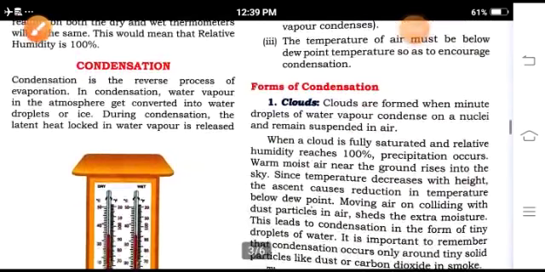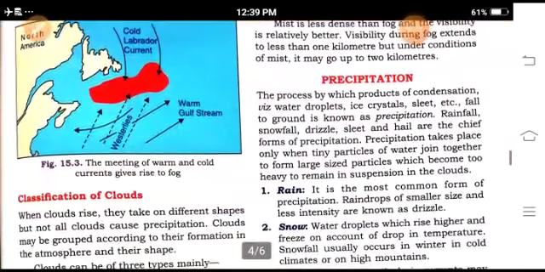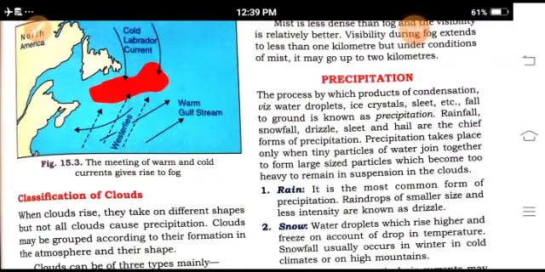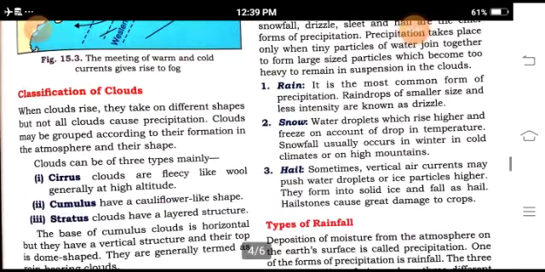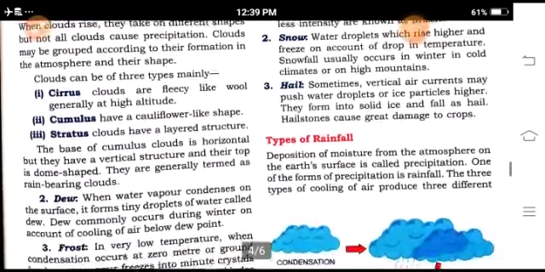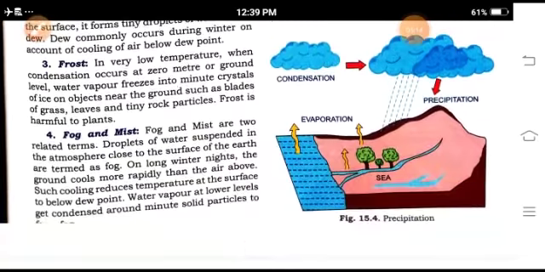Forms of condensation include the formation of clouds. Second, classification of the clouds: generally cirrus, cumulus, stratus, and also dew, frost, fog, and mist.